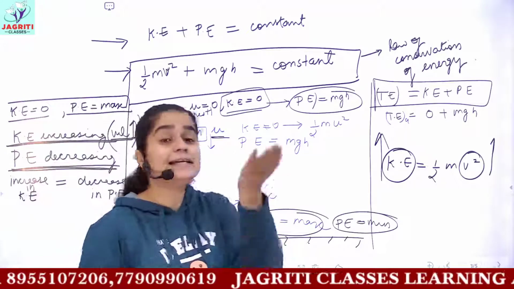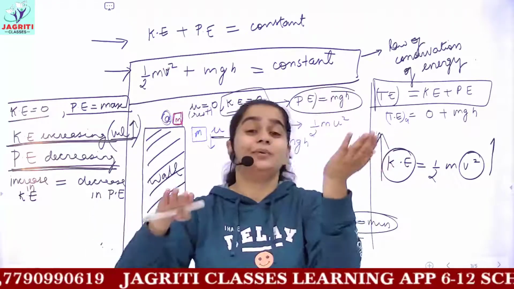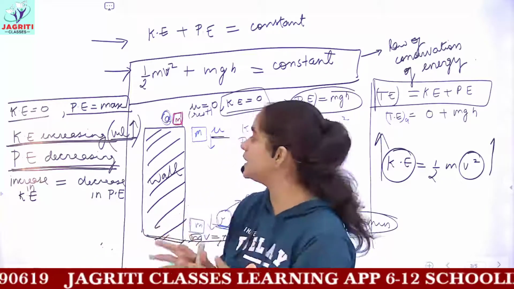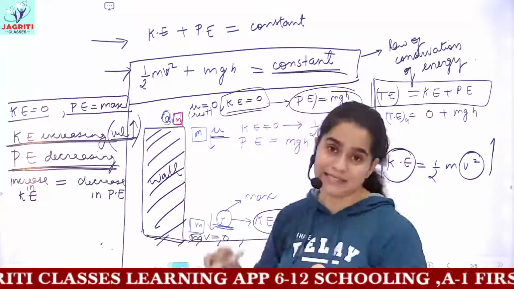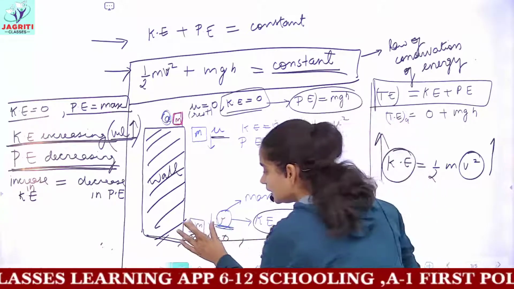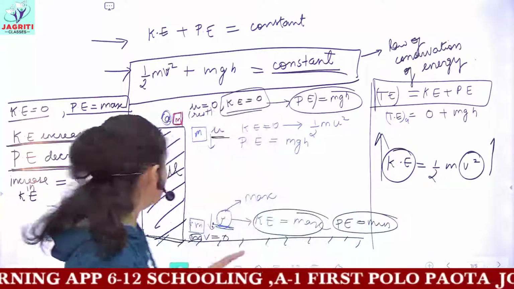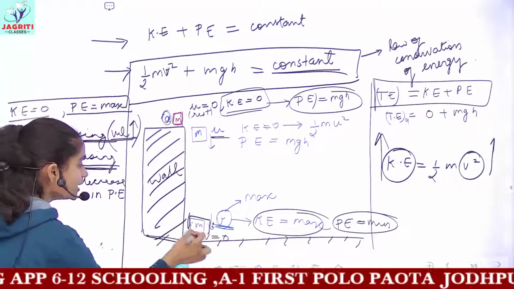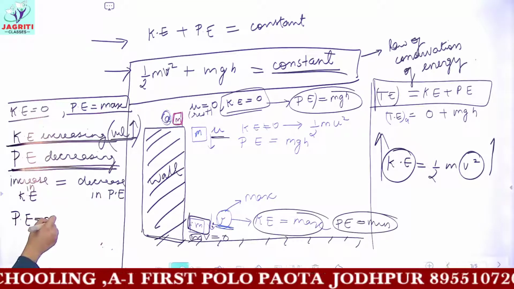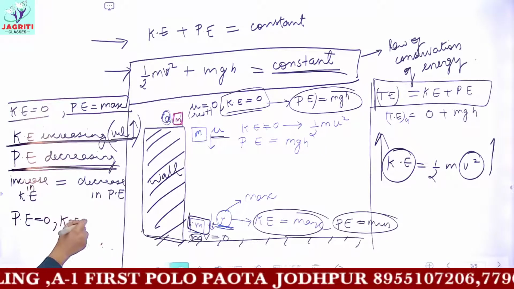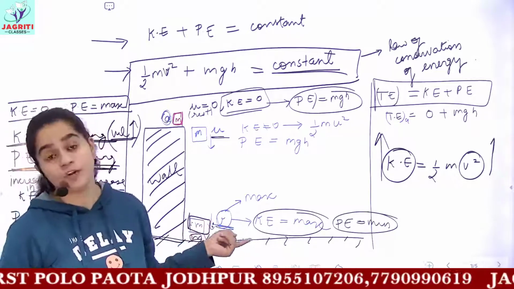So when one thing is increasing, the other thing is decreasing with the same extent, and hence we can say that due to this the total energy would be constant. Just before reaching the ground, the potential energy of the block becomes 0. In this condition, when it is just reaching the ground, the potential energy becomes 0, while you have the maximum kinetic energy because it has the maximum velocity.